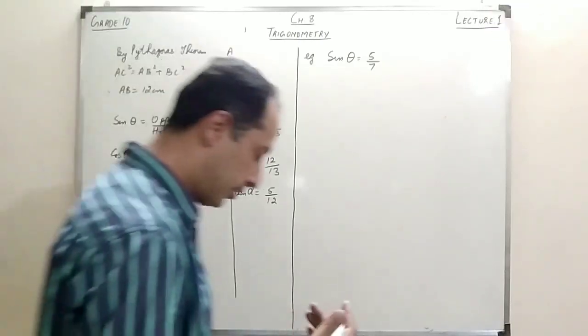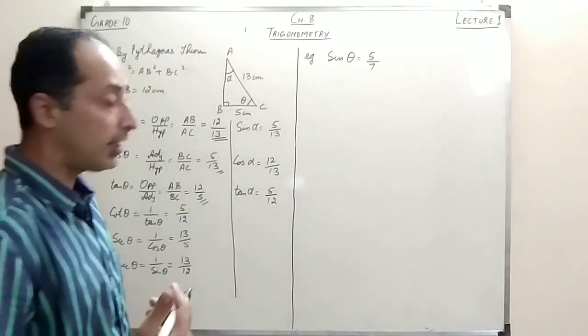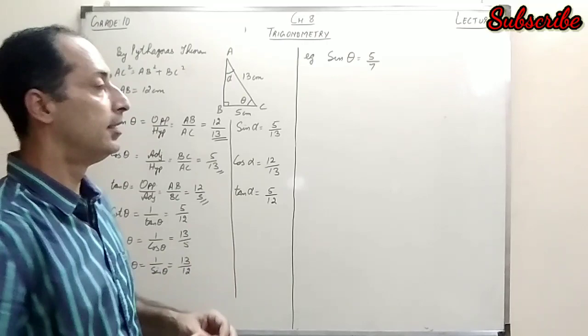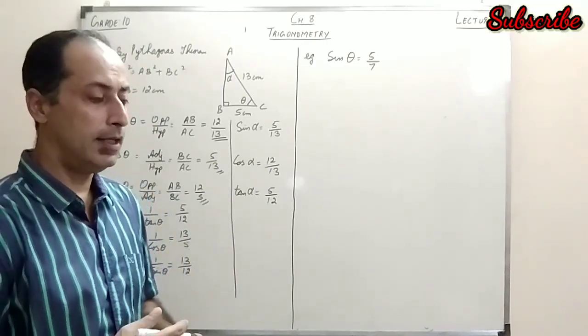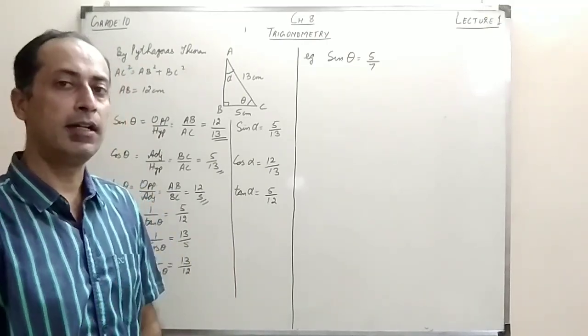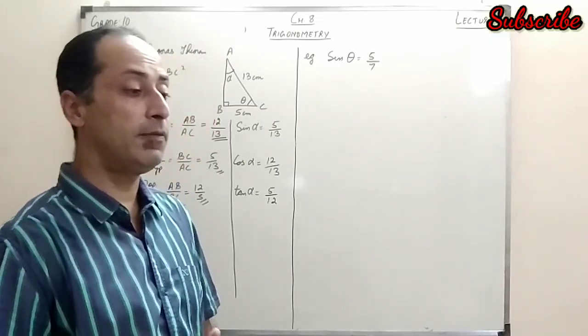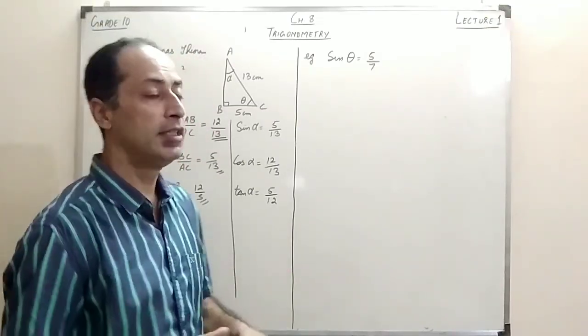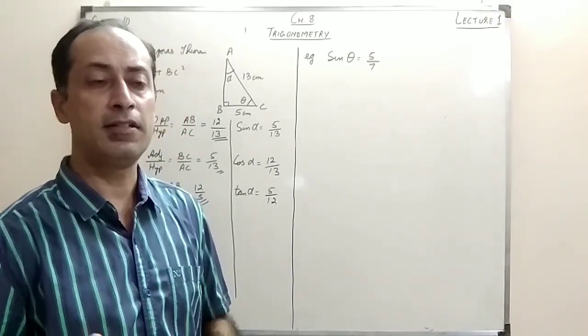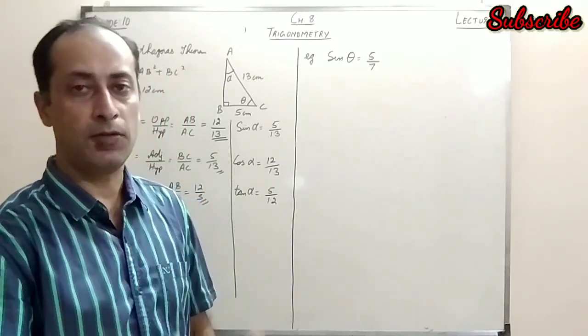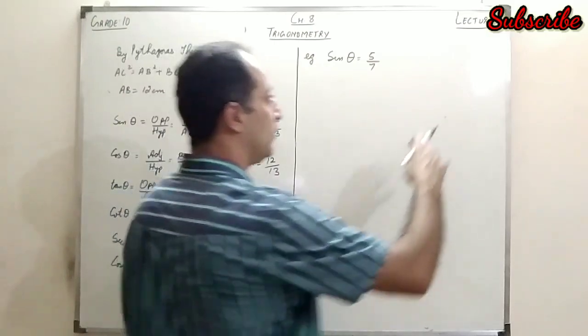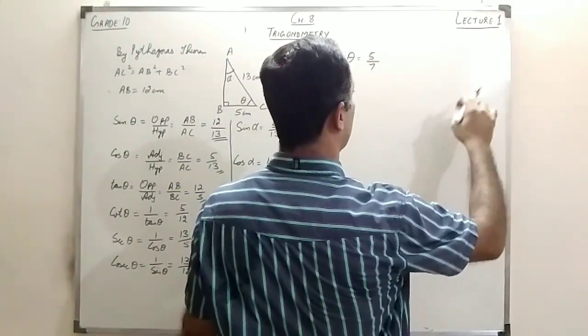There are two ways. One way is to make a triangle, find the third side, and then find the T ratios. The other way is using trigonometric identities that we'll be studying in the later stage of this chapter. So first we talk about the way we are already doing.